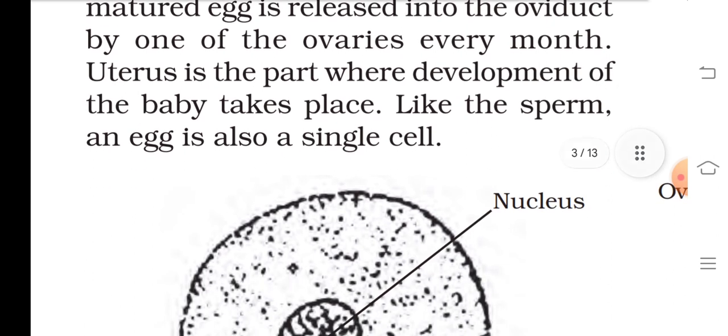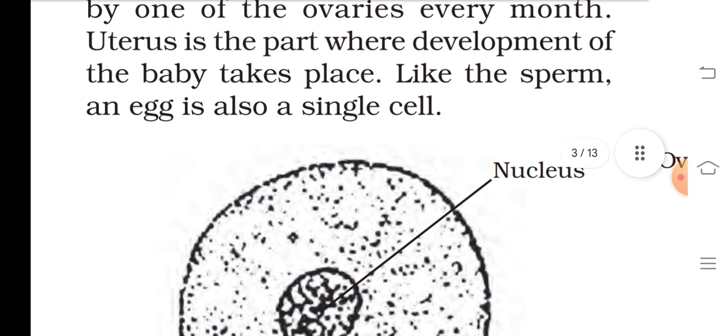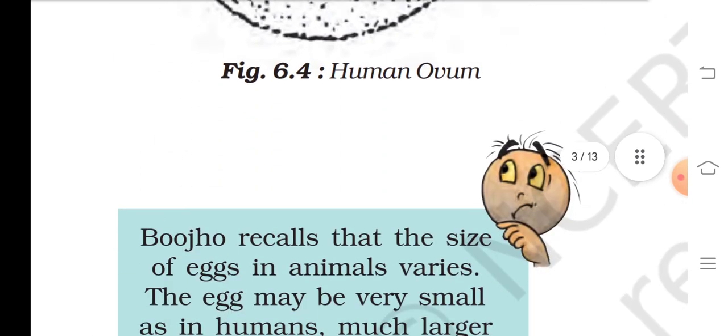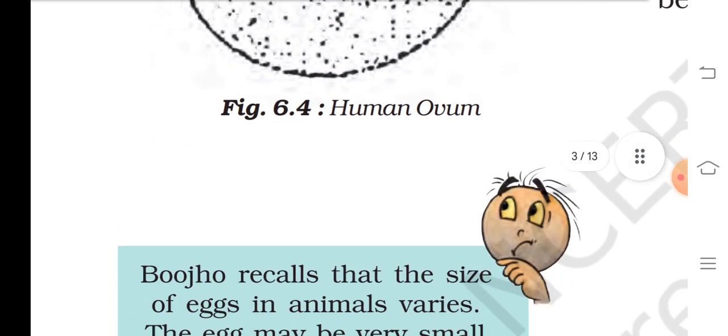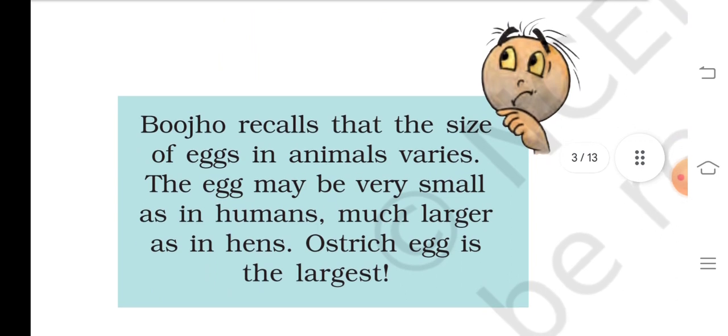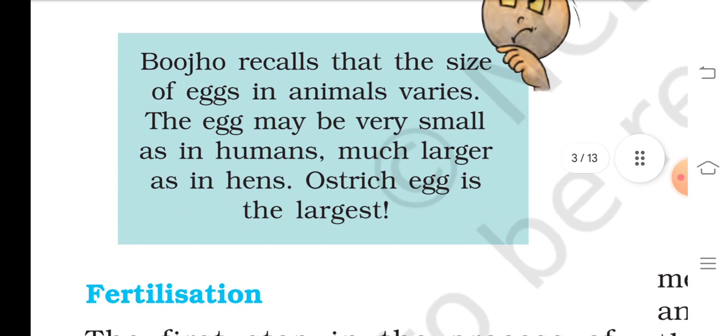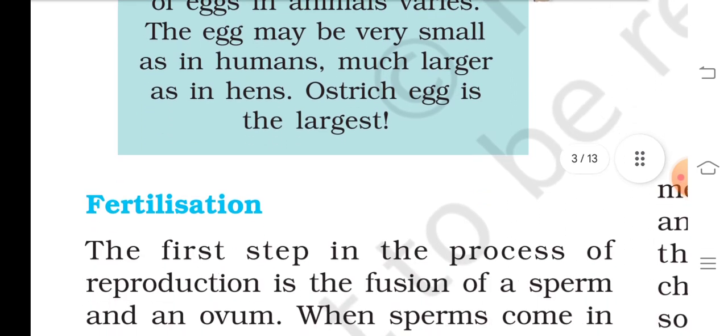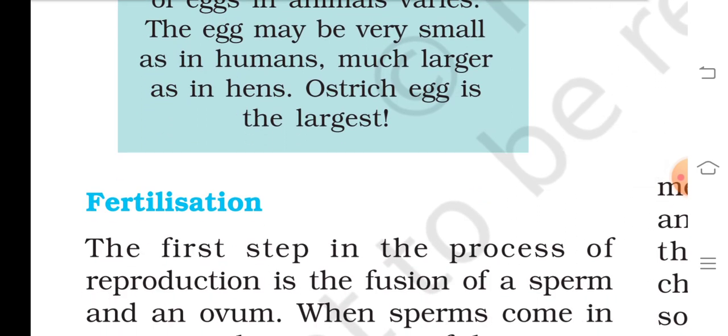The uterus is the part where the development of the baby takes place. Like the sperm, the egg is also a single cell, with a nucleus. Human ovum. Recall that the size of eggs in animals varies. The egg may be very small, as in humans, or much larger, as in hens. The ostrich egg is the largest.